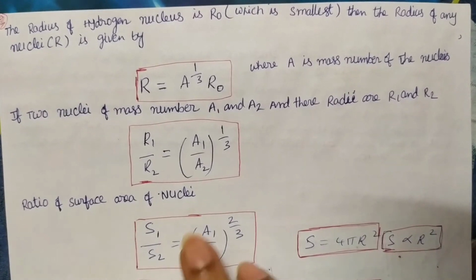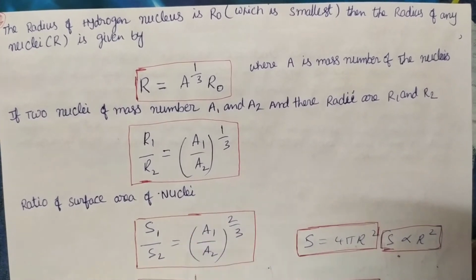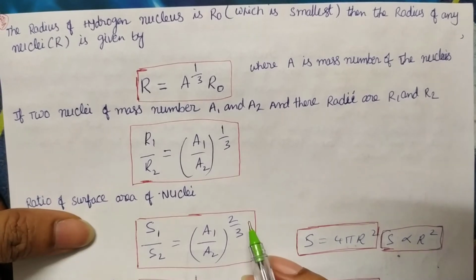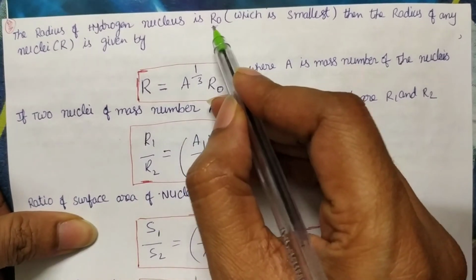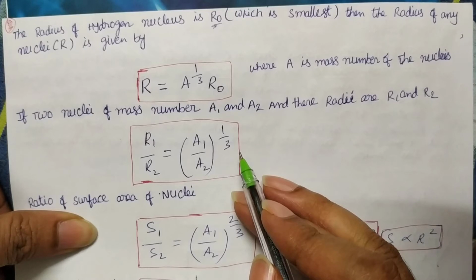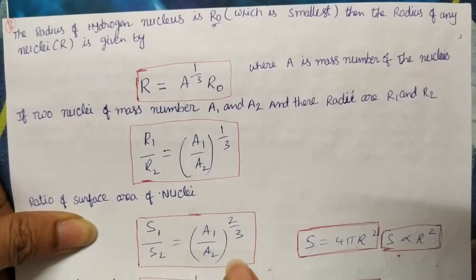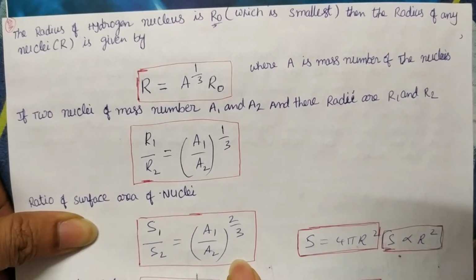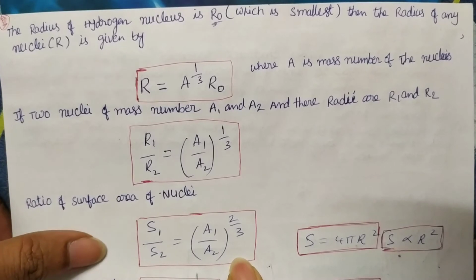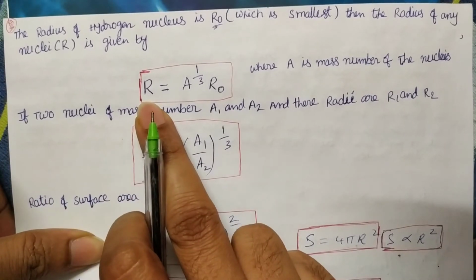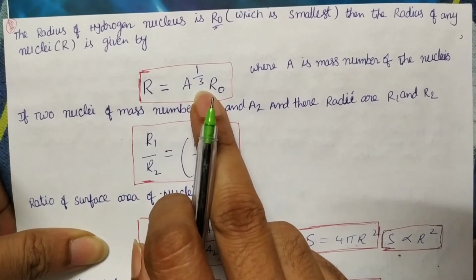Suppose you take the radius of the hydrogen nucleus, that is nothing but only one proton, and that radius you can take as R0, the radius of hydrogen. All the remaining nuclei definitely have a larger radius when compared to the hydrogen nucleus or proton. So how many times more? The radius of any element is equal to A power 1/3 of R0.